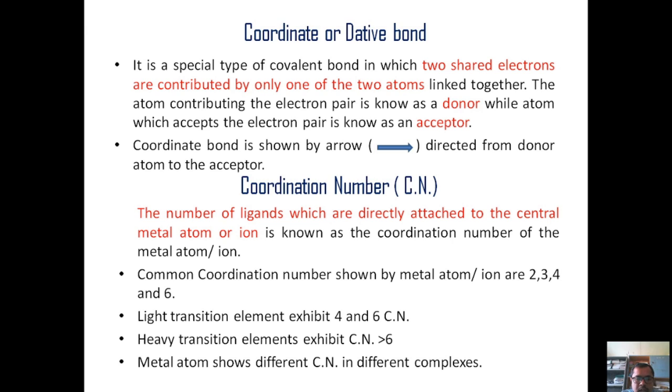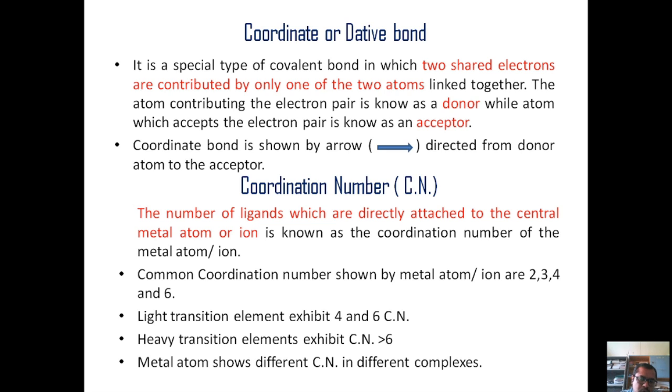Then the heavier transition elements, with atomic number greater than 70, such as 75, 76 or 78, exhibit coordination numbers greater than 6. However, we are not saying that lighter elements show only 4 or 6.